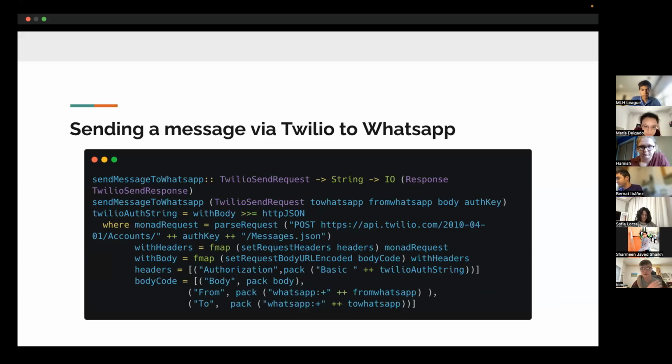Then once we've got the message from Discord, we pass it to the Twilio API, and this just works by effectively using auth to send the message up to Twilio, and then Twilio can from there send the message forward to WhatsApp.